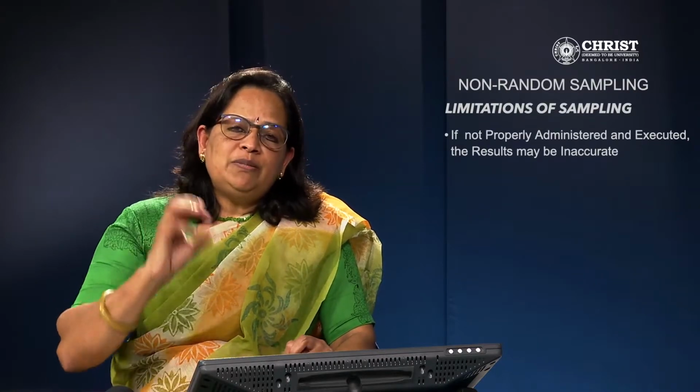Now we are coming to the last slide, that is the limitations of sampling. The first one is, if it is not properly administered and executed, the results may be inaccurate. Results may not be correct. That means if you are not training the enumerators properly or not collecting the information properly, you cannot go back to the respondents and ask for more information. They will not have the time, and they will not be ready to share the information either. So it should be properly administered.